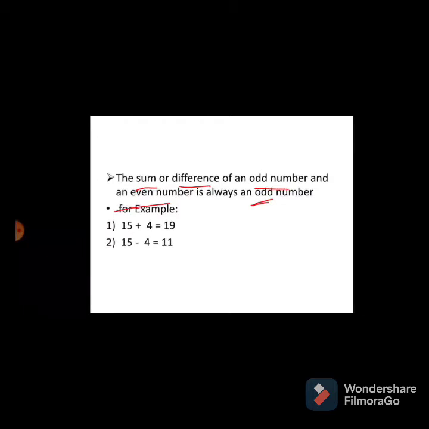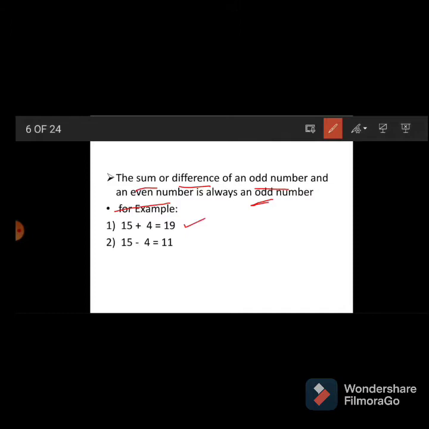First example: 15 plus 4. 15 is an odd number, 4 is an even number, and 15 plus 4 is 19, an odd number. Like this, 15 is odd, 4 is even, and 15 minus 4 is 11, again an odd number.